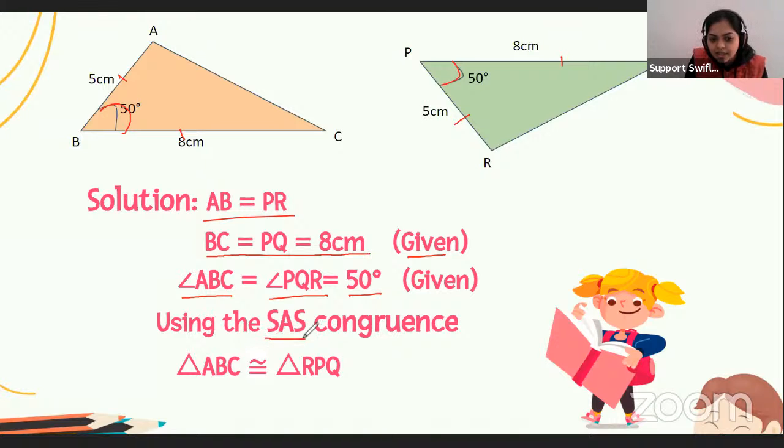By SAS, that is the side angle side congruence rule, we can say that triangle ABC is congruent to triangle RPQ. Why? Because angle B is equal to angle P. So we have to take the corresponding side and corresponding angle equal. In this way, we can say that triangle ABC is congruent to triangle RPQ. Got it, everyone?